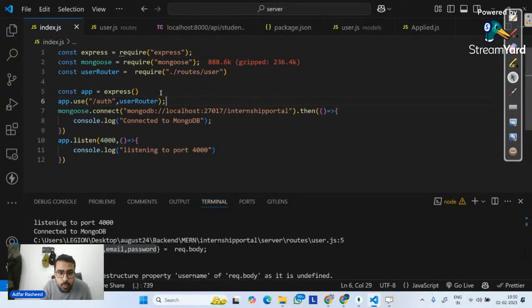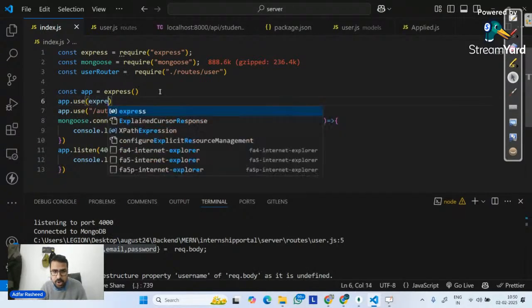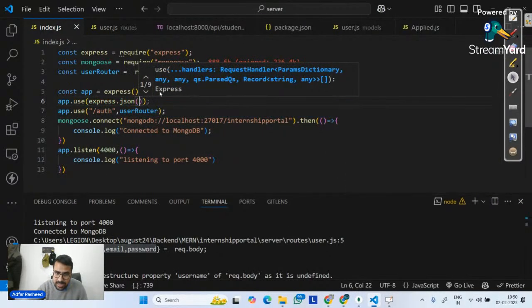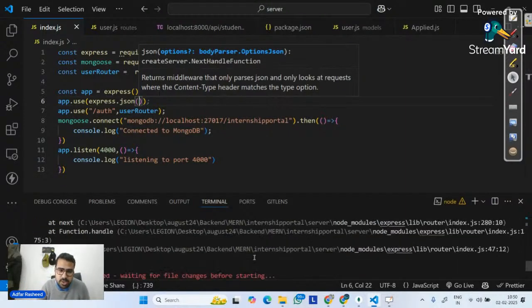So we need to go over here and tell my app, please use express.json, because it tells it whatever you receive from the requester, simply parse it properly. So we are missing express.json. That is the only issue that we have here. So now let me go to this.